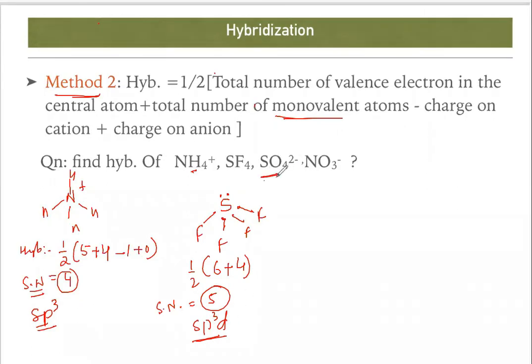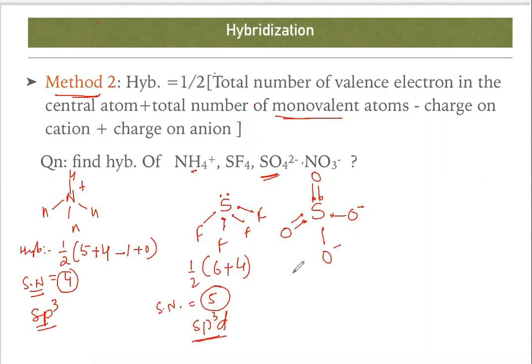Next one is the sulfate ion. In the sulfate ion, sulfur has 6 electrons: 1, 2, 3, 4, 5, 6. One oxygen will take these 2 electrons. Another oxygen will take these 2 electrons. And another 2 oxygens are left. One will take 1, another will take 1, and they will have negative charges. So 2 minus charge means 1 minus charge and 1 minus charge.